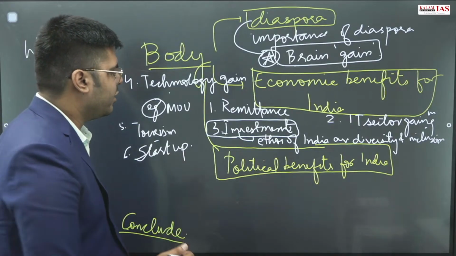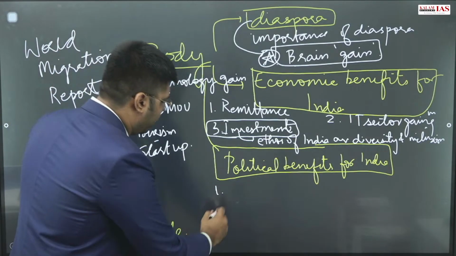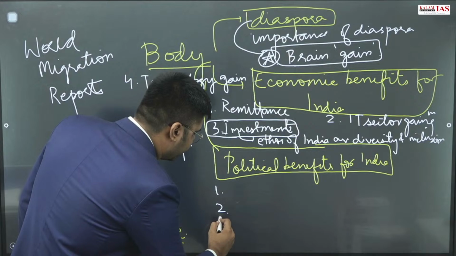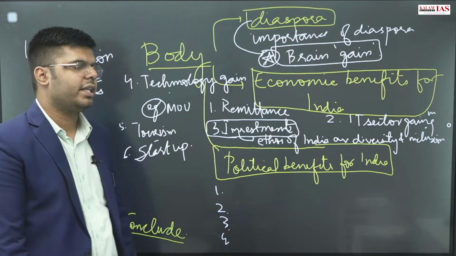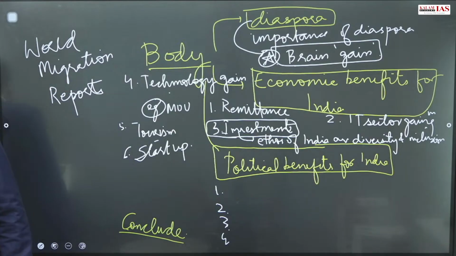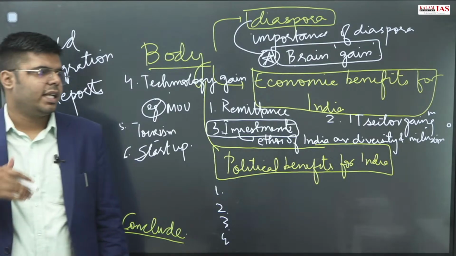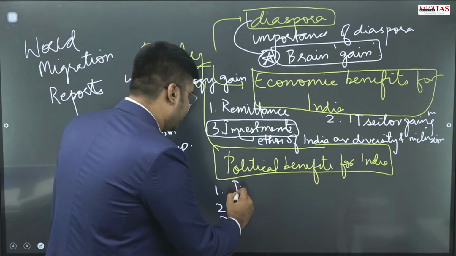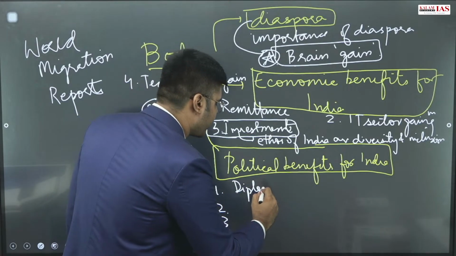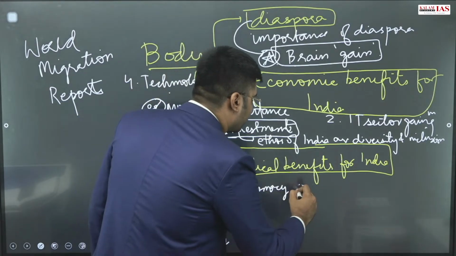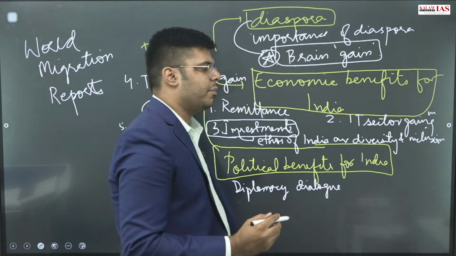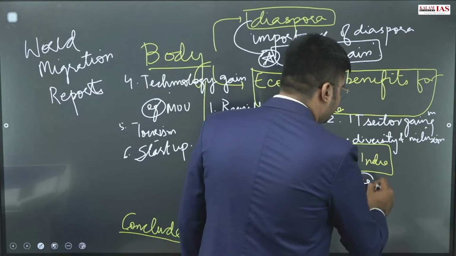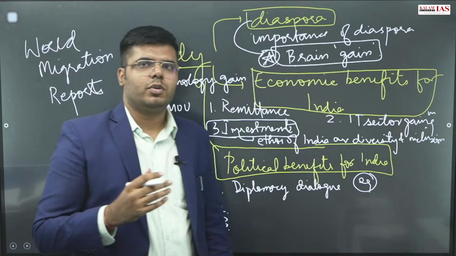Now next, under the subheading, we have to write the political benefits for the country. First and foremost, the political benefit you can think of is that they are helping us in diplomacy and dialogue with the country. A very famous example of this is the Indo-US civil nuclear deal.